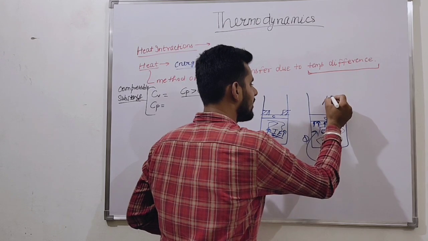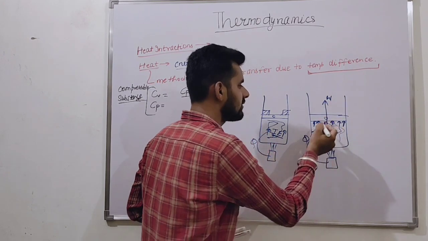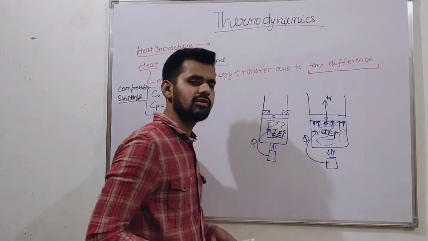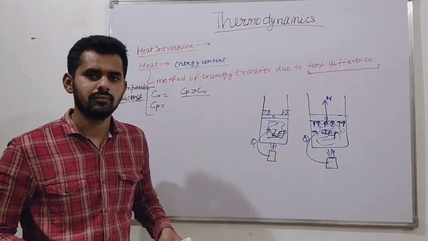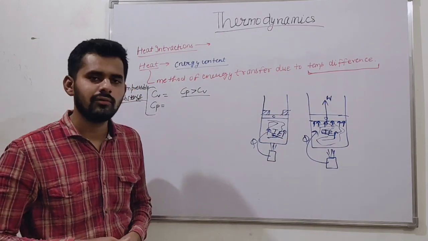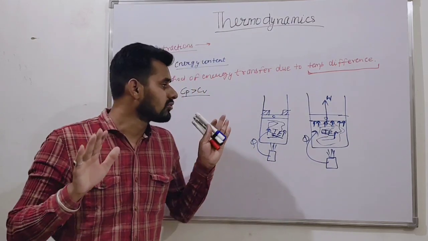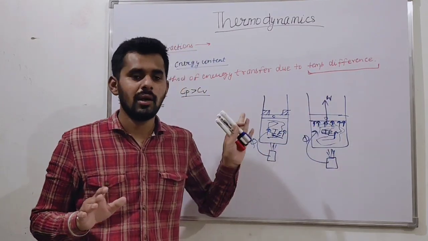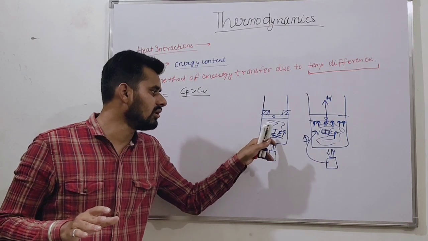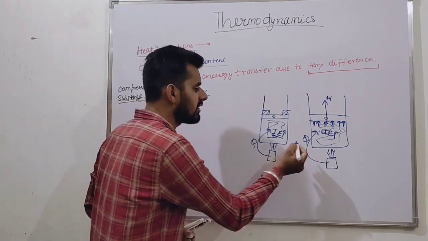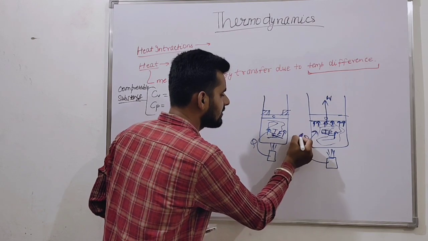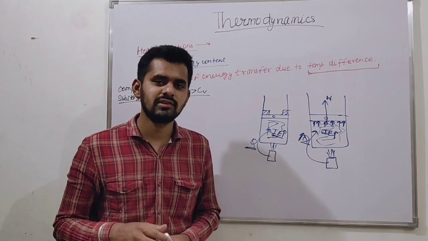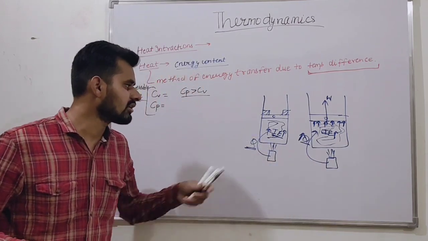So what can we find? We can find the work output. We can say this is boundary work. This is our boundary, and the piston crosses the boundary. So we find the boundary work. So this is basically all about what? The constant pressure process includes both internal energy and boundary work. But in the case of the constant volume process, it includes only internal energy. So the amount of heat required for the constant pressure process is higher than for the constant volume process.